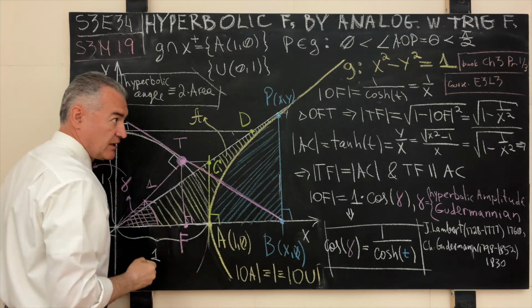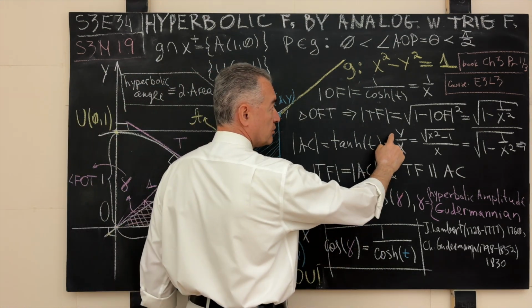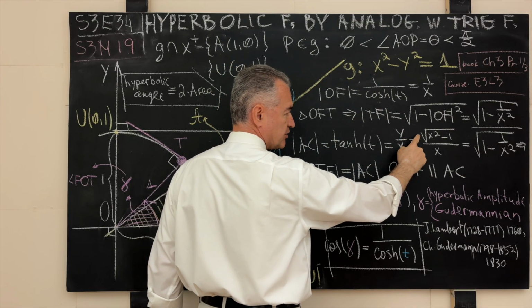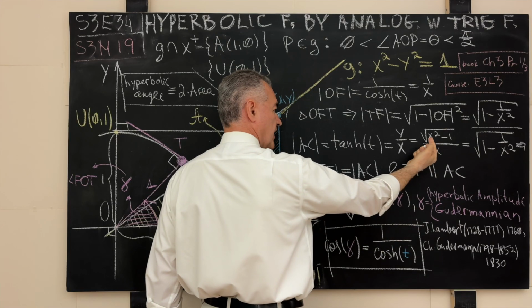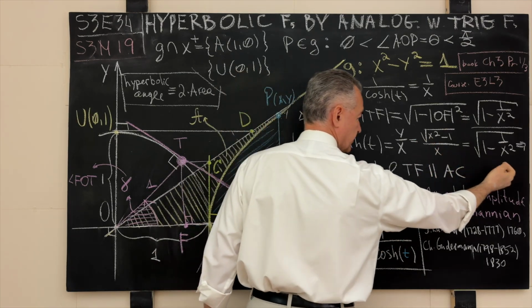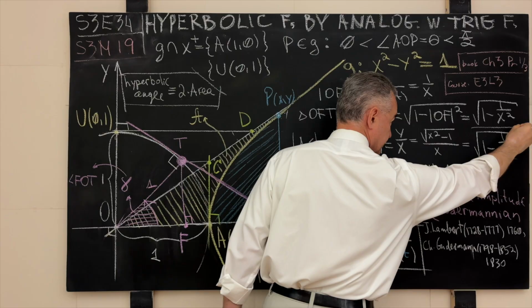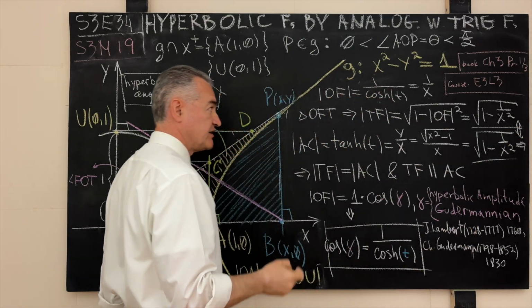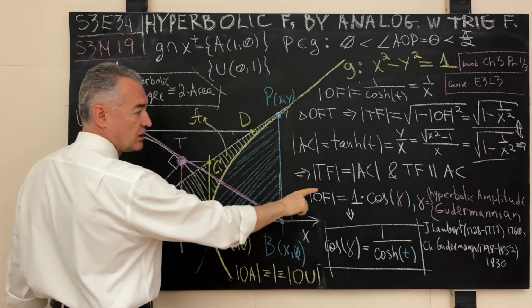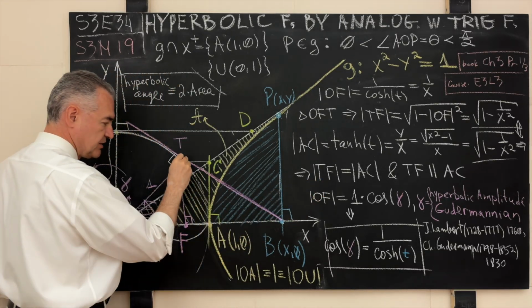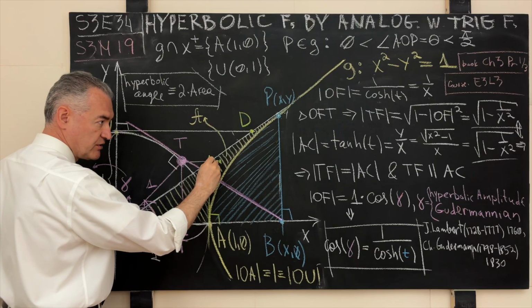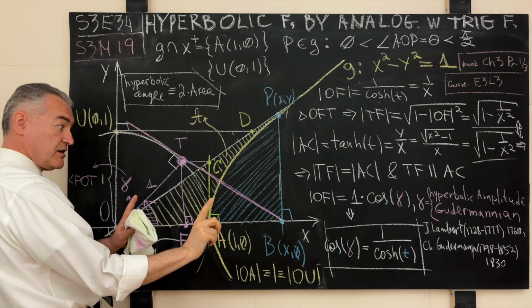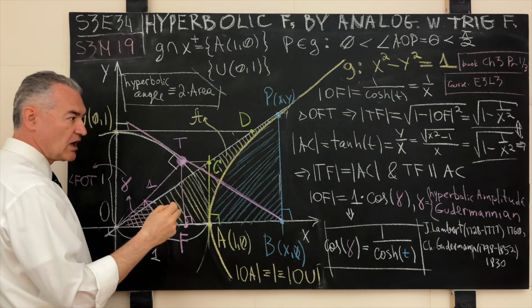Y to x, and because the point y belongs to the unit hyperbola, it means that y is representable like so. Move the x in under the square root and obtain the same exact expression. You see, this is equal to this right here. This and this are the same thing, and that means that lengthwise, the length of the line segment TF is equal to the length of the line segment AC. And by construction, they're what? They're parallel. There we go.